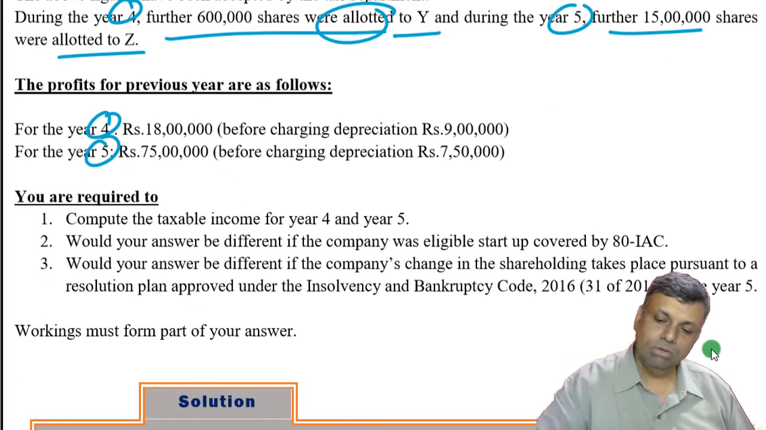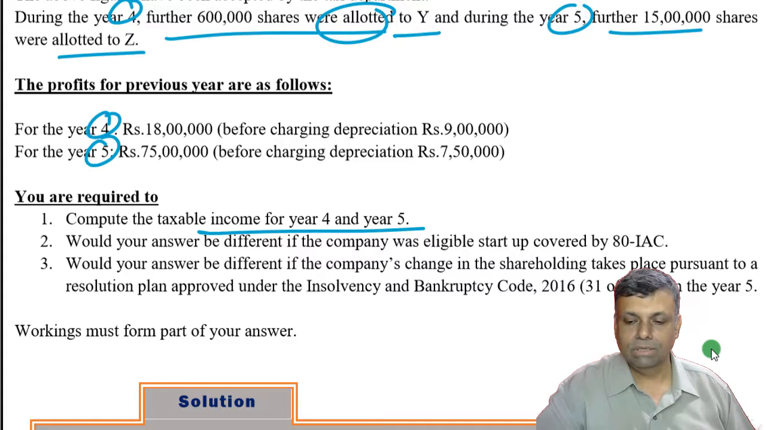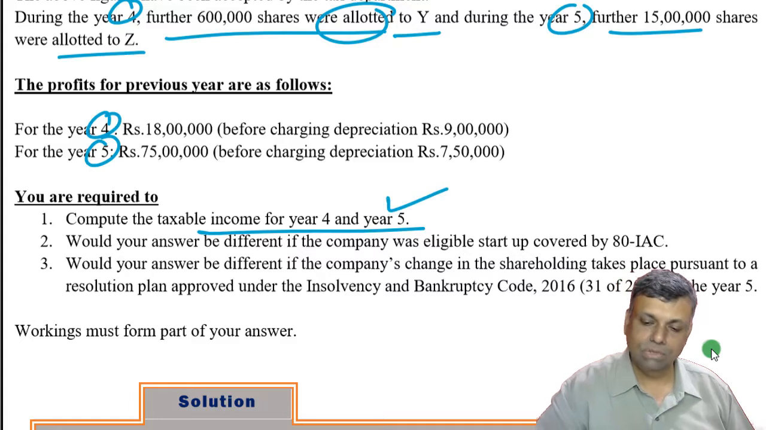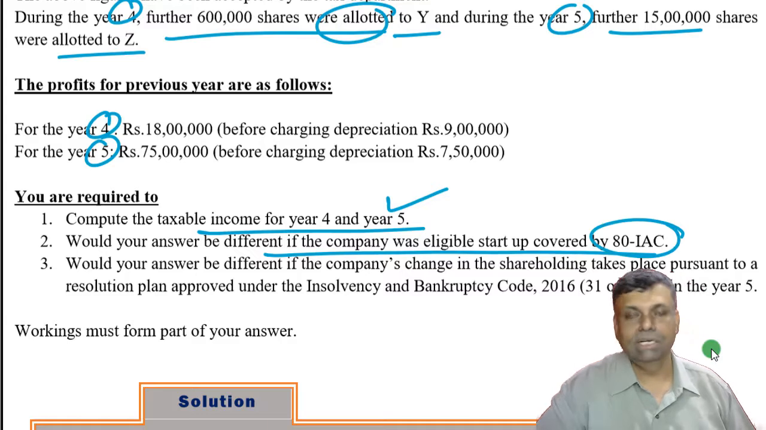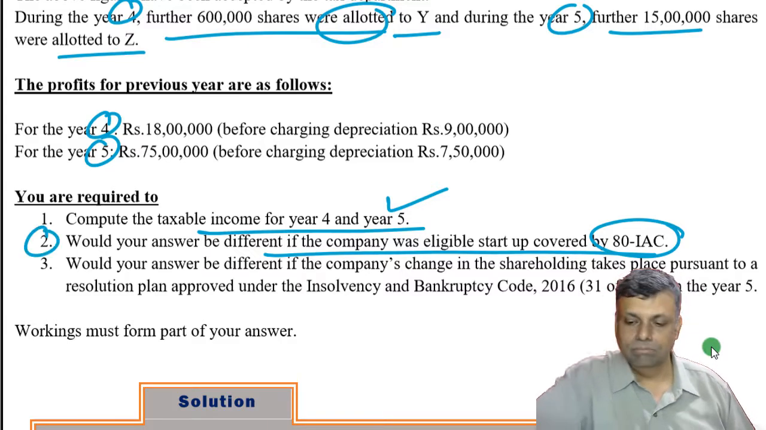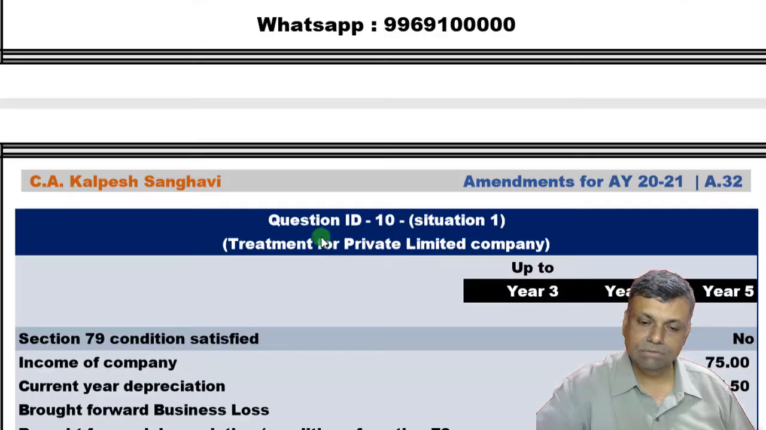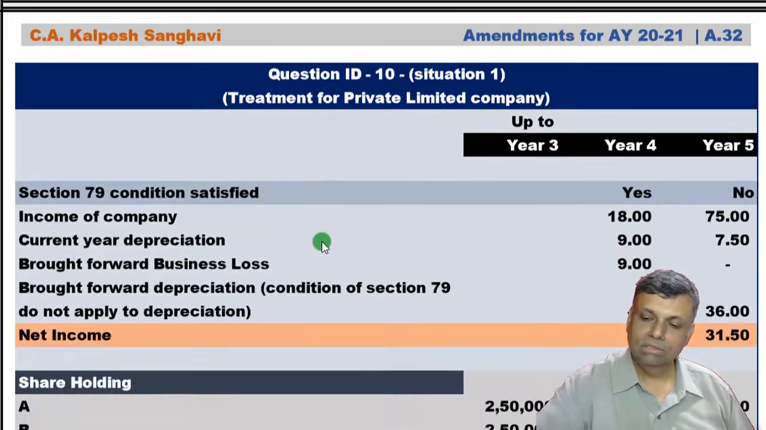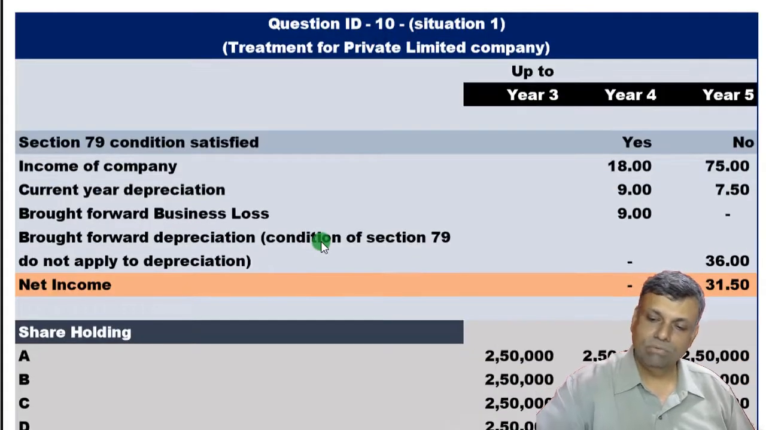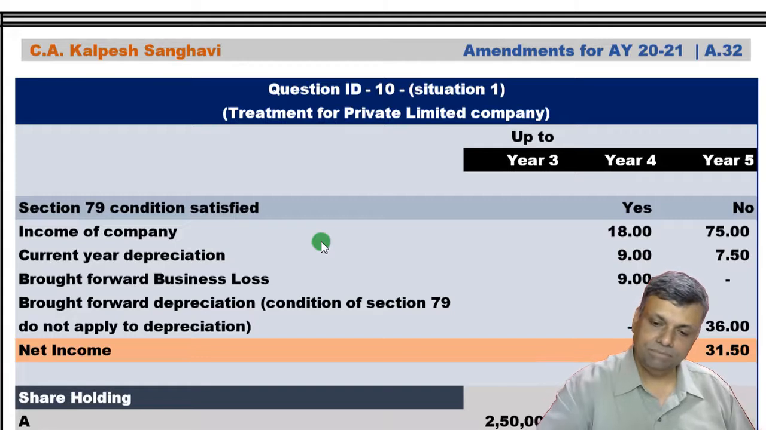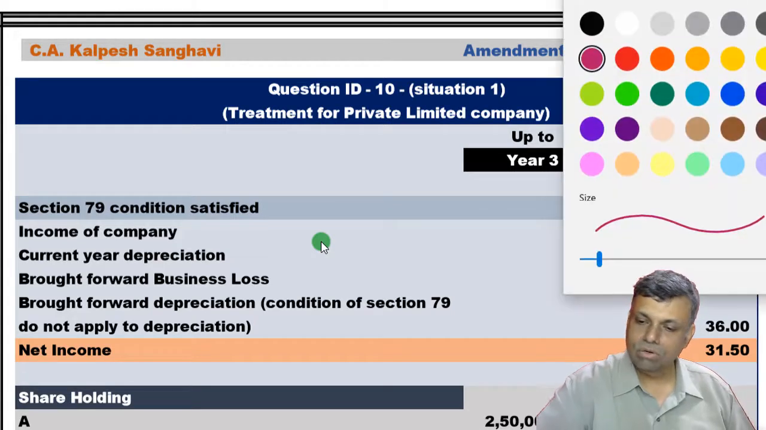You are required to compute the taxable income for the year 4 and 5. Naturally that we are going to do that. Will your answer be different if the company was an eligible startup under 80-IAC? So the second part of the answer will come pretty important near to the amendment. So first of all, let me show you the answer, which is the first part of the answer. So in this particular case, year number 4 and year number 5.